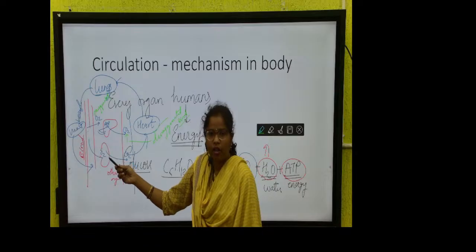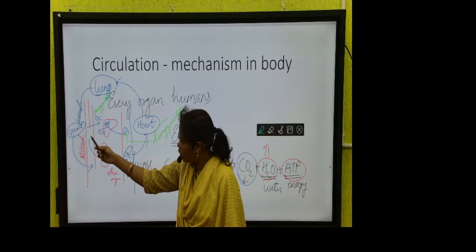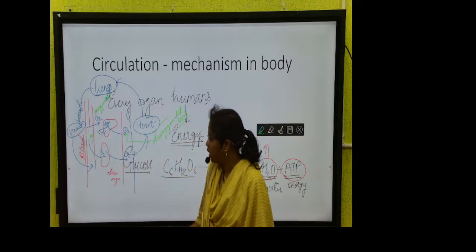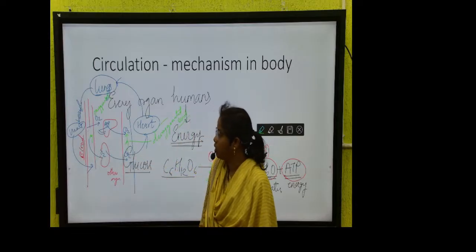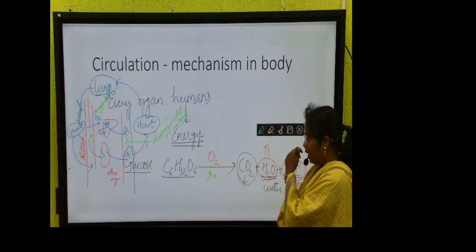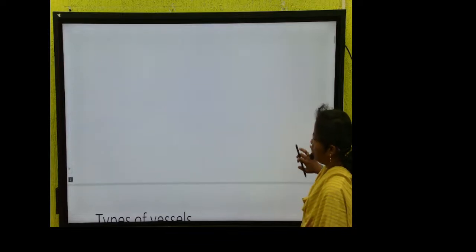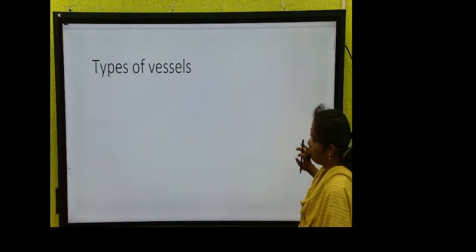Then the organ releases carbon dioxide. The high concentration of oxygen is called oxygenated blood. The high concentration of carbon dioxide is called deoxygenated blood. Okay. Then let us go to the next part, that is types of vessel.